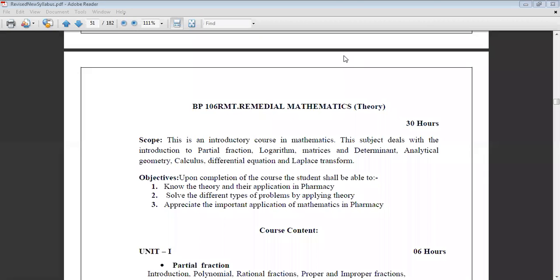Before going into this, today is an introduction class, because before today I have not had any classes. How many participants? 54. So this is mainly the syllabus for remedial mathematics. I think all of you have got the syllabus, haven't you?